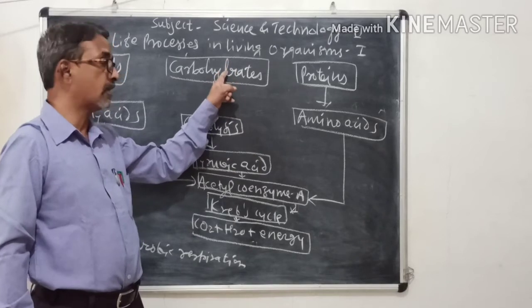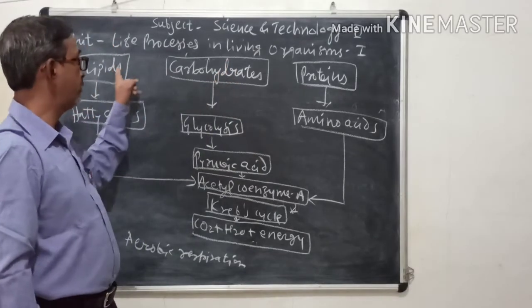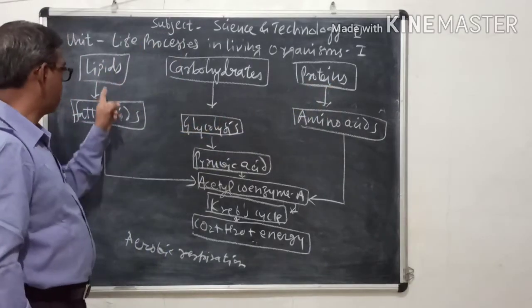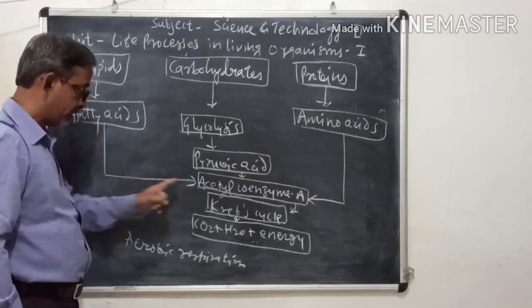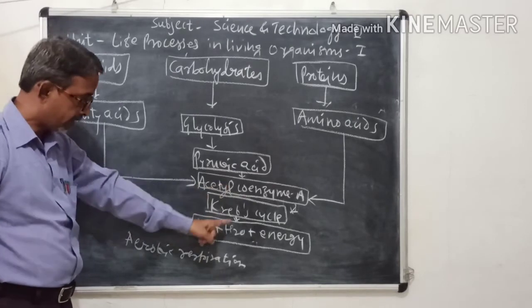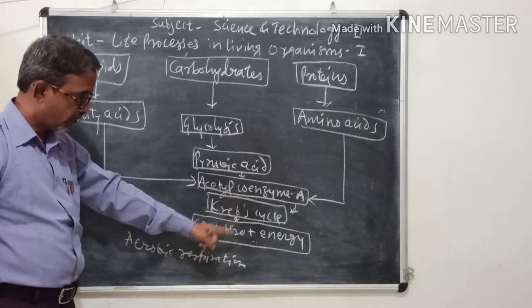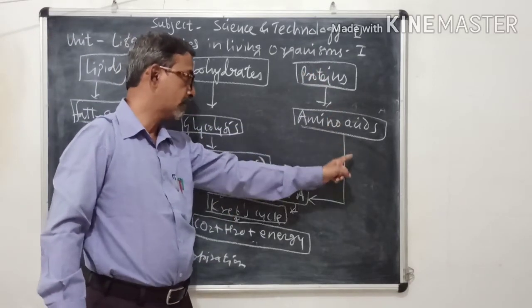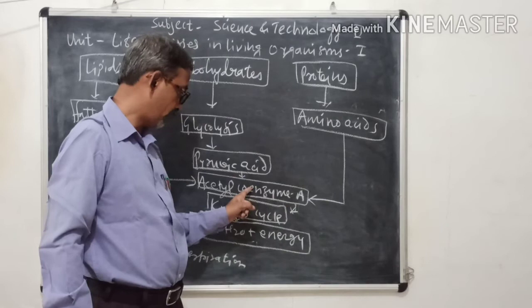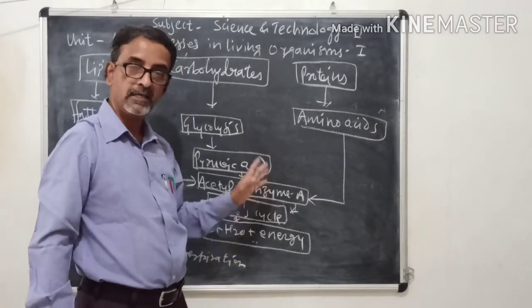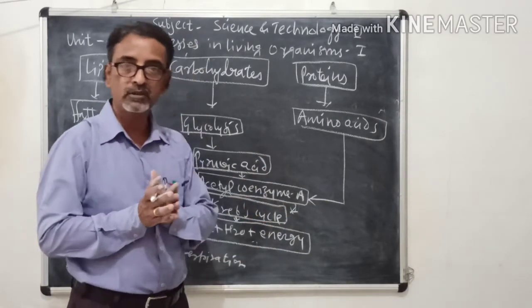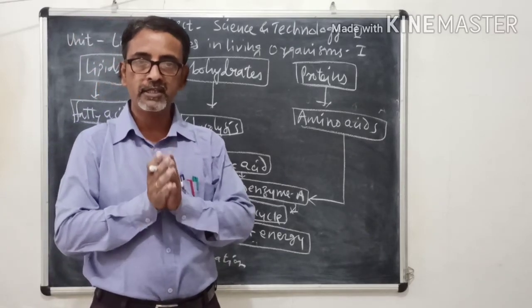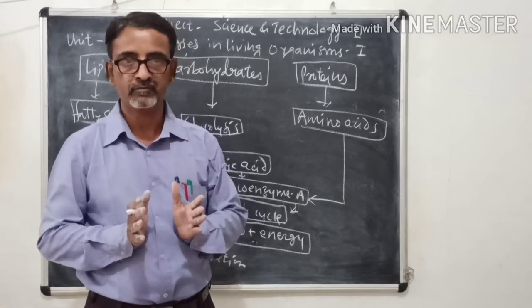If carbohydrates are not available, then lipids and proteins act as a source of energy. Lipids convert into fatty acids, and then acetyl coenzyme A, and then the further processes are the same. Proteins convert into amino acids, and amino acids into acetyl coenzyme A, and further processes are the same. So that is all about respiration, and this respiration is aerobic respiration.